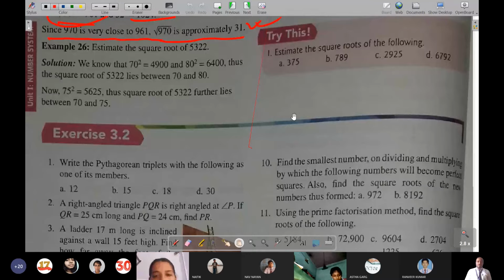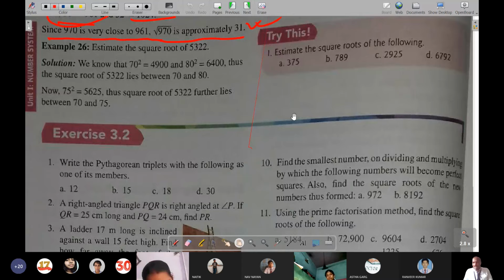At first you see between which two tens it is lying, as in example number 26. Then we see it lies between 15 square and 20 square, because 15 square is 225 and 20 square is 400, and it is near to 400.